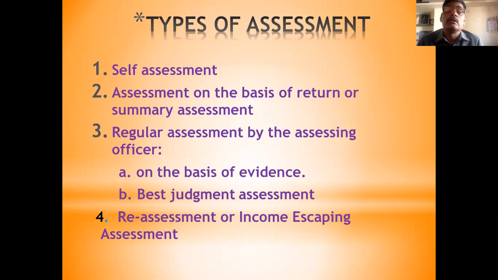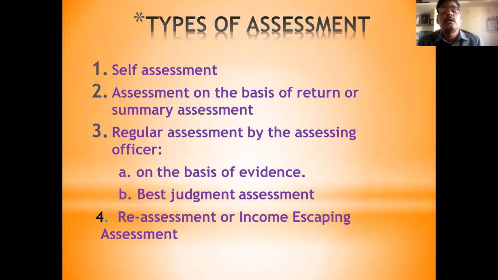And what is the second one? Assessment on the basis of return, or summary assessment. In the first stage, the person submits the return to the income tax department, and the income tax department acts on the basis of the return filed. Return means it is a form. It is a form containing the details of income and amount of tax.